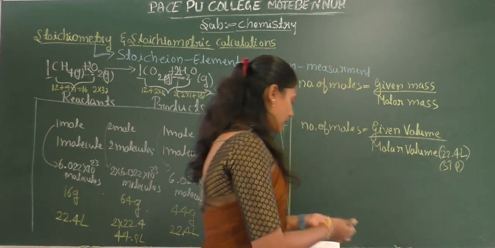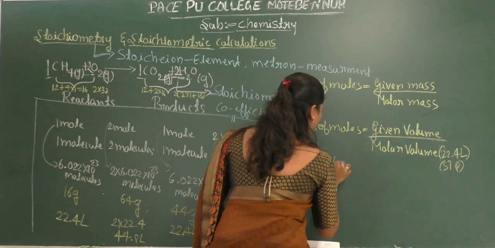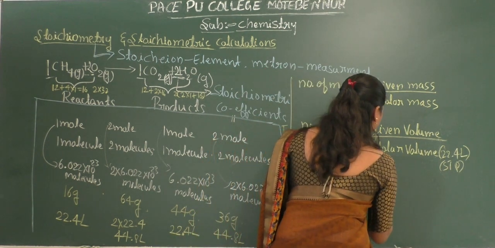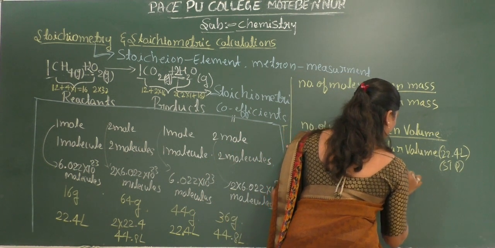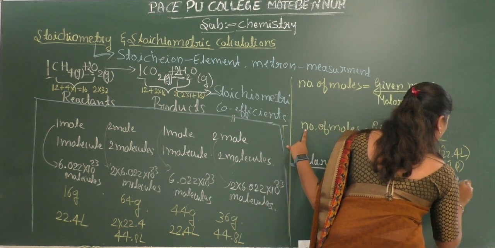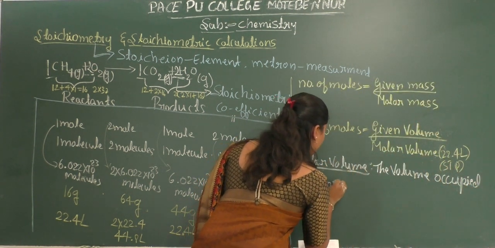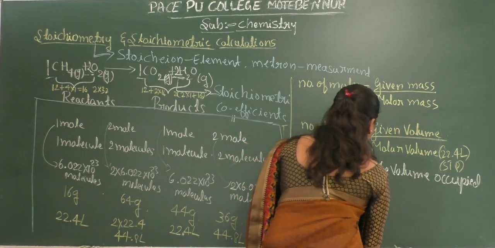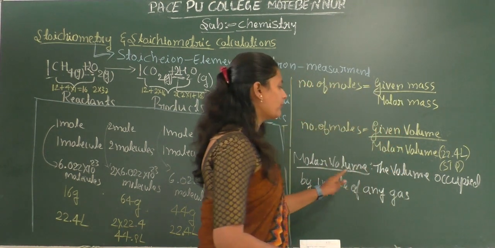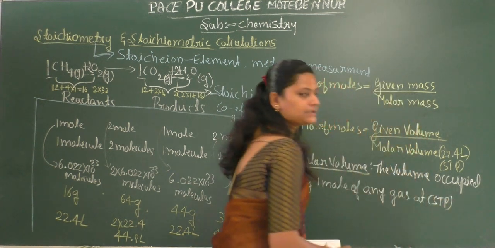The molar volume is nothing but the volume occupied by one mole of any gas at STP, that is called molar volume. Okay, so STP means standard temperature and pressure.